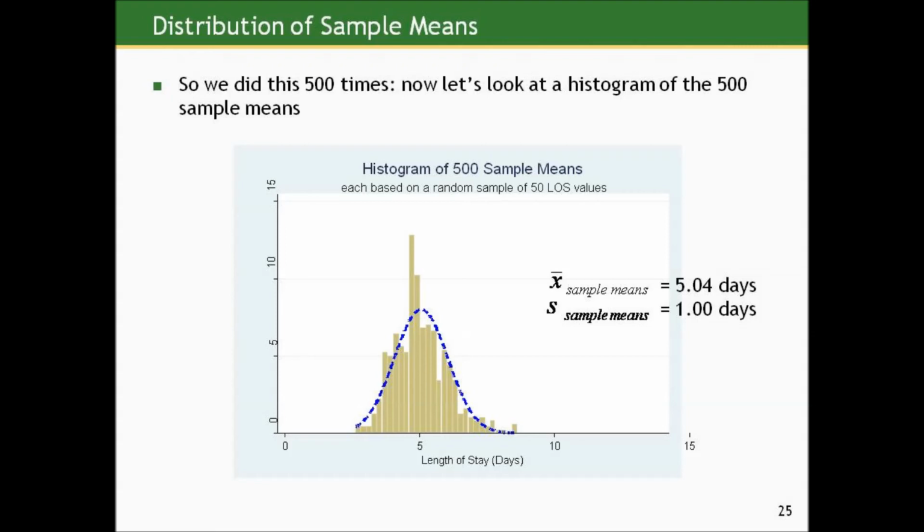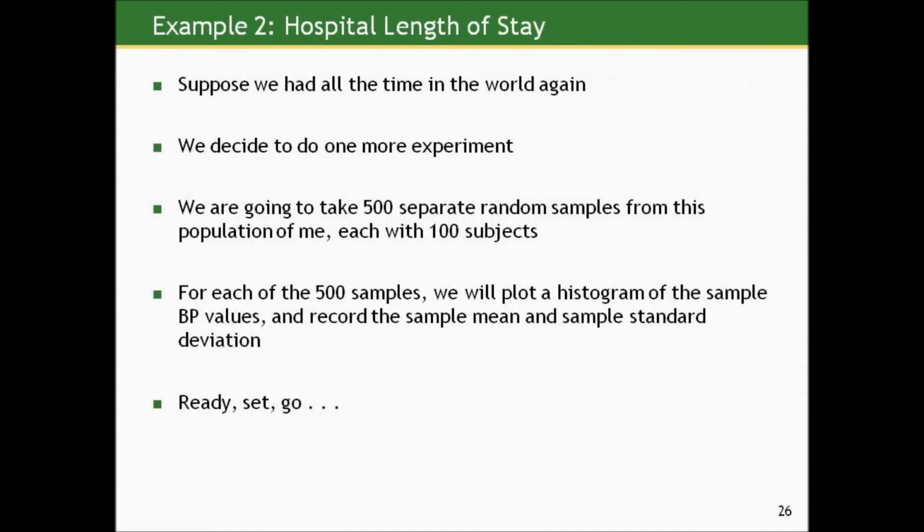And here, the mean of these sample means is 5.04 days, and the standard deviation is 1 day, which is lesser than the standard deviation of the sample means based on 20 observations each. So let's just do this one more time, so that we totally mimic what we did with the blood pressure measurements.